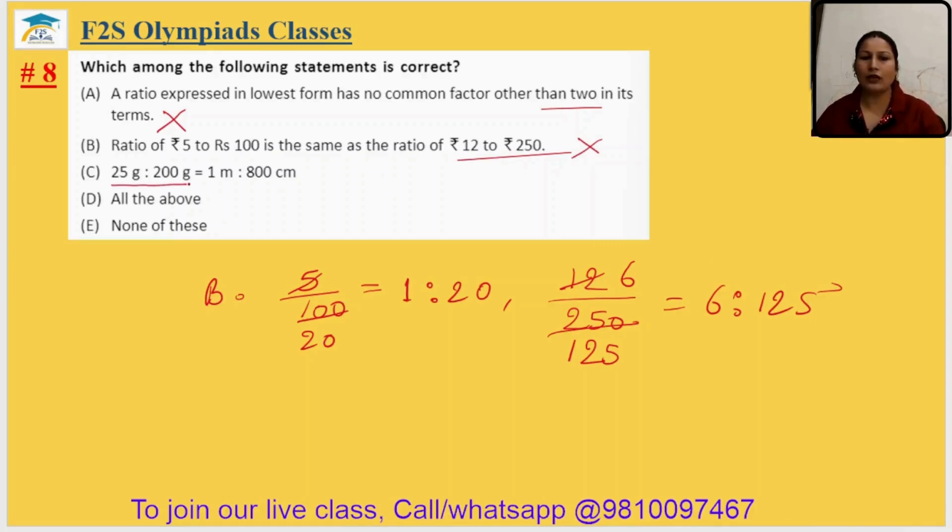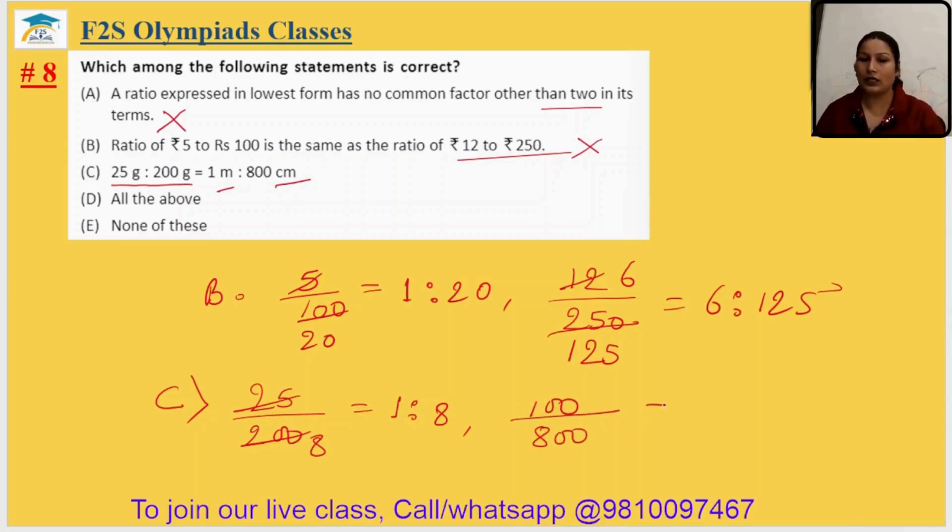Now 25 gram and 200 gram. So option C, let's check it. 25 gram and 200 gram, both are the same unit. So 25 eights are 200, ratio is 1 is to 8, and 1 meter and 800 centimeter. So 1 meter equal to 100 centimeter. So 100 upon 800, it will be 1 is to 8. Yes, this is same. Okay, option C is the correct answer. Eighth answer will be option C.